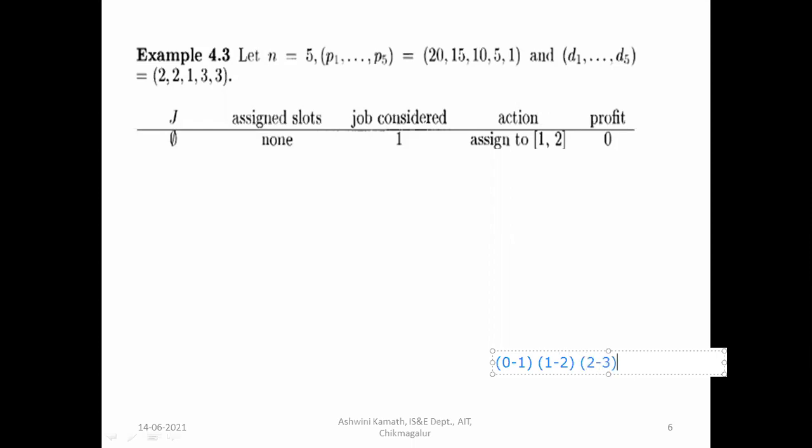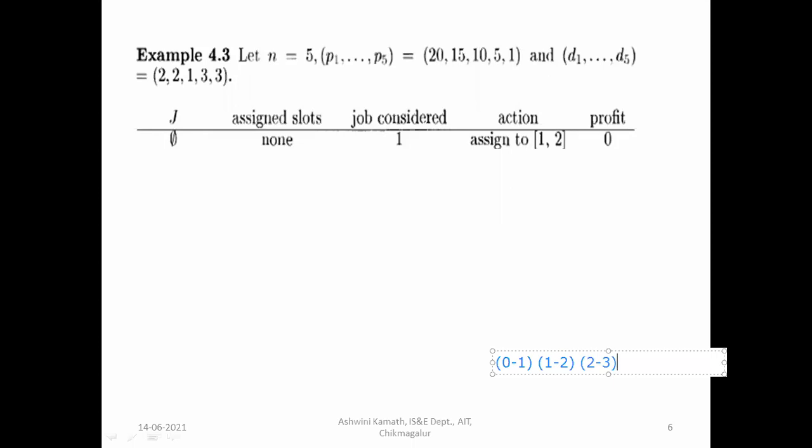For example, if I start executing jobs at 10 o'clock, 10 to 11 is one slot, 11 to 12 is another slot, and 12 to 1 is another slot. So I have only 3 slots.